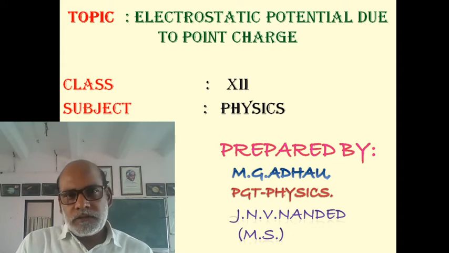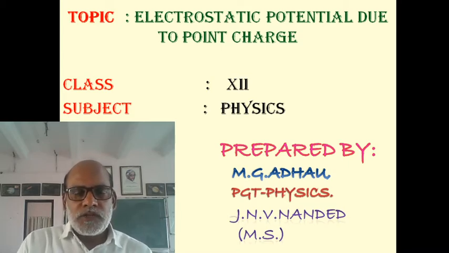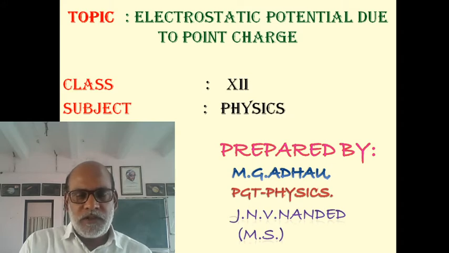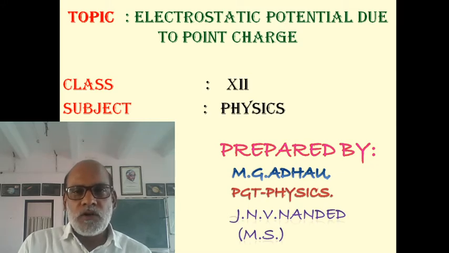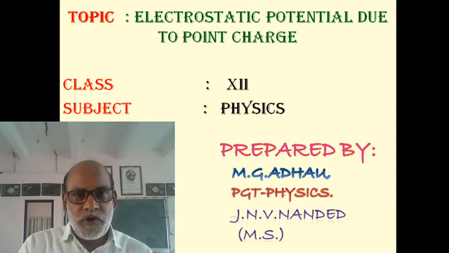Now the second quantity I had defined, that was electrostatic potential, which is having great importance. How can we define it? Electrostatic potential at a point in a region due to a given charge configuration, electric field region due to a given charge configuration, is defined as the amount of work done in bringing a unit positive charge from infinity to that point. Okay? In short, the amount of work done in bringing a unit positive charge from infinity to that point defines the electrostatic potential at that point.